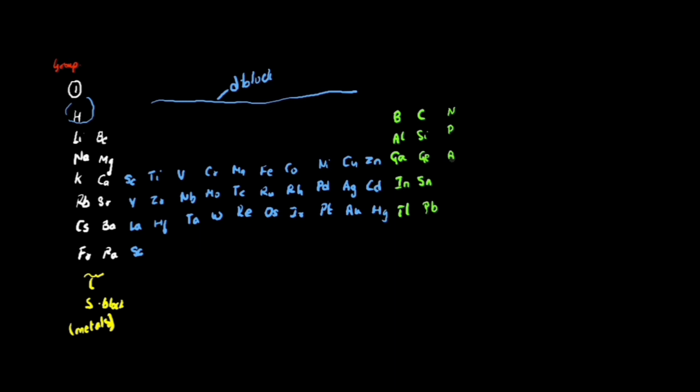In P block you now have boron, aluminium, gallium, indium, thallium, carbon, silicon, germanium, tin, lead, nitrogen, phosphorus, arsenic, antimony, bismuth, oxygen, sulfur, selenium, tellurium, polonium, fluorine, chlorine, bromine, iodine, astatine, helium, neon, argon, krypton, xenon, radon. All these, whatever I have told you, you need to remember. Lanthanides and actinides. I told you lanthanum, actinium. That is the full, entire lanthanides and actinides group.